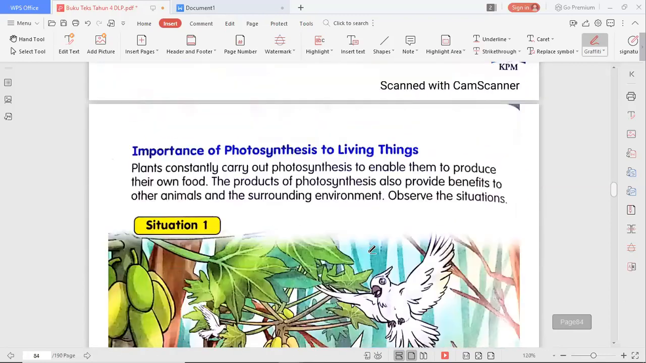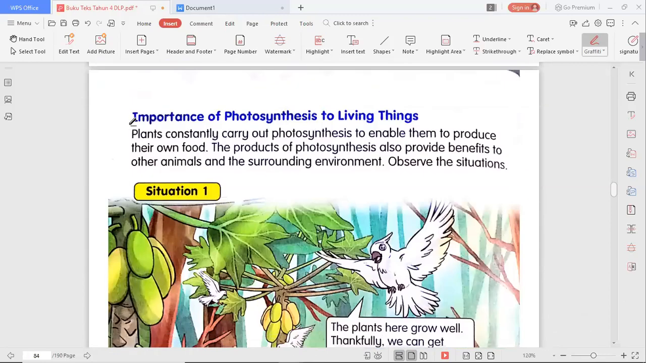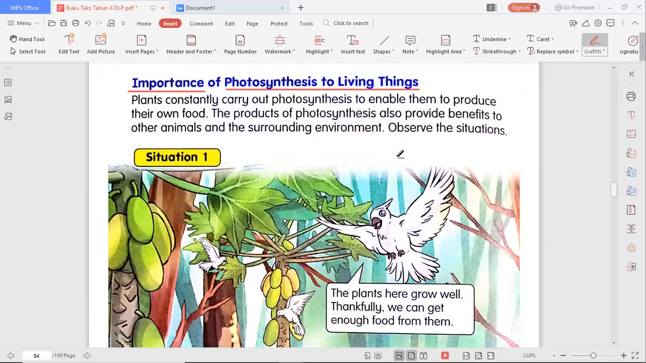Next, let us see how about the importance of photosynthesis to living things. Of course, it is very important. How important is it? Let us see. Plants constantly carry out photosynthesis to enable them to produce their own food. The products of photosynthesis also provide benefits to other animals and the surrounding environment.